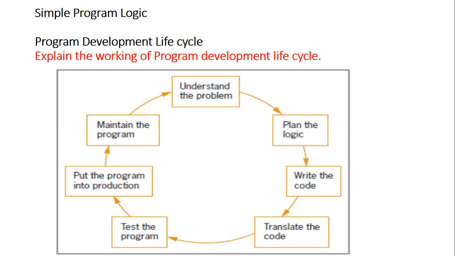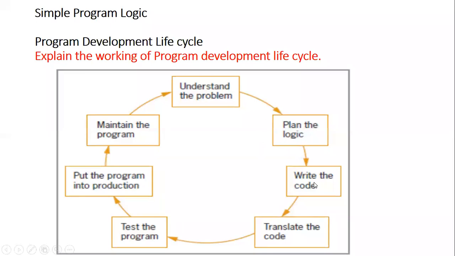Same way, calculate the simple interest for the given values. So you need to find the formula for calculating the simple interest. This way the planning has to be there.